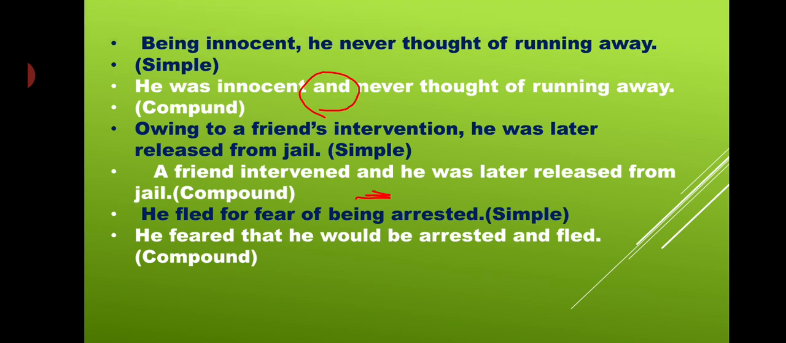He fled for fear of being arrested. Now the question will come: madam, the sentence has for, but dear, this for is not used as a connector. Okay. Now: he feared that he would be arrested and fled, right? So he fled for fear of being arrested. He feared that he would be arrested and fled. Clear? So in this manner we can make the simple sentence into the compound sentence.